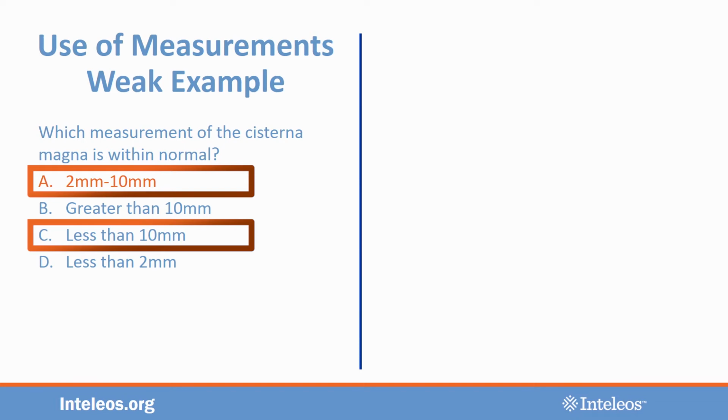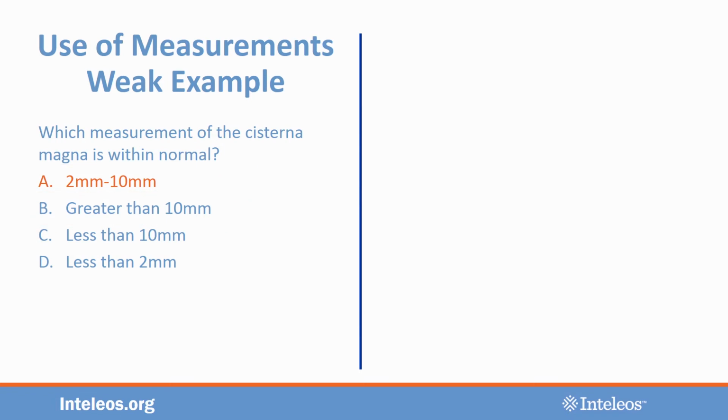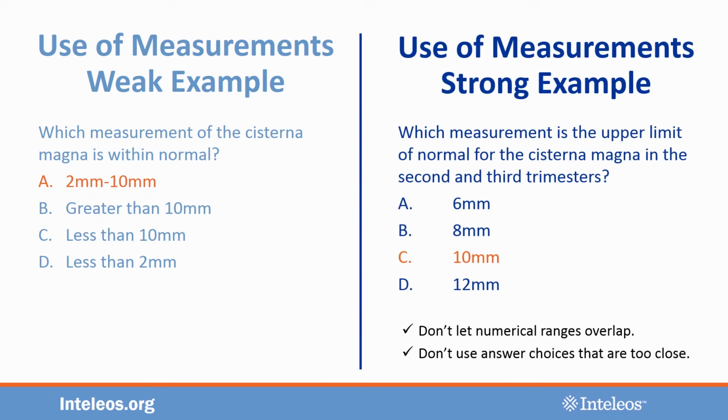We can fix this by asking a more specific question. Which measurement is the upper limit of normal for the cisterna magna in the 2nd and 3rd trimesters? By clarifying which stage of pregnancy and defining the upper limit threshold, you end up with an item that is more correct.